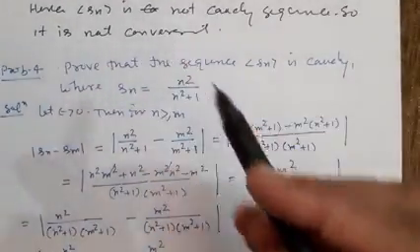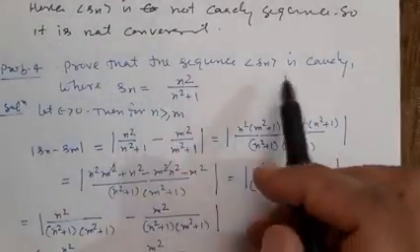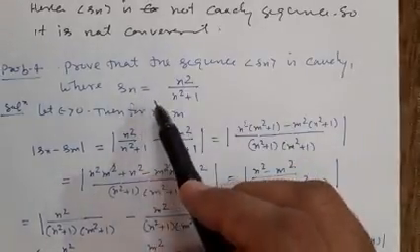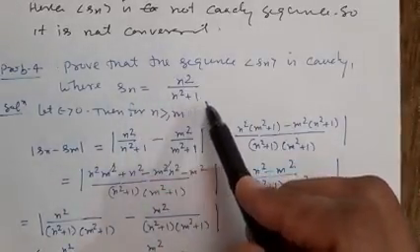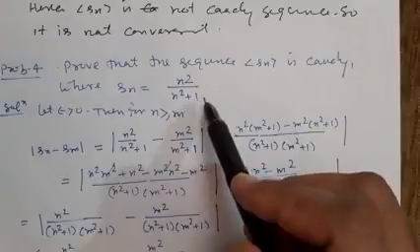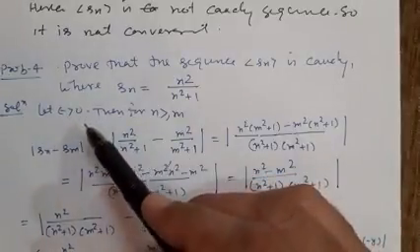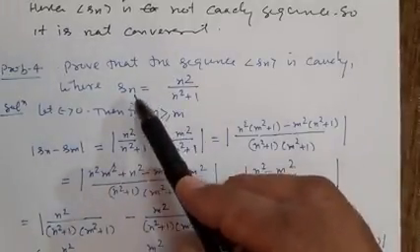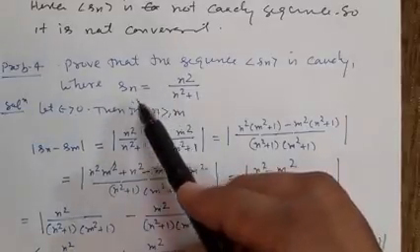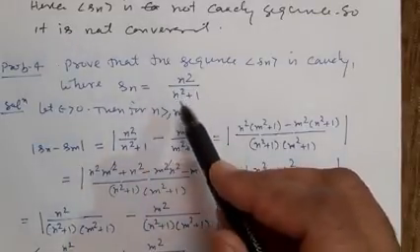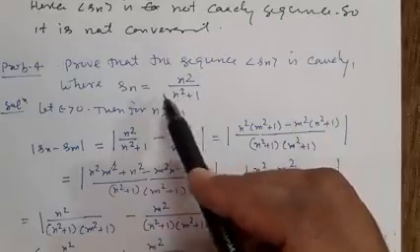The problem 4: prove that the sequence Sn is Cauchy, where Sn is equal to n square upon n square plus 1. You have to show it is a Cauchy sequence.